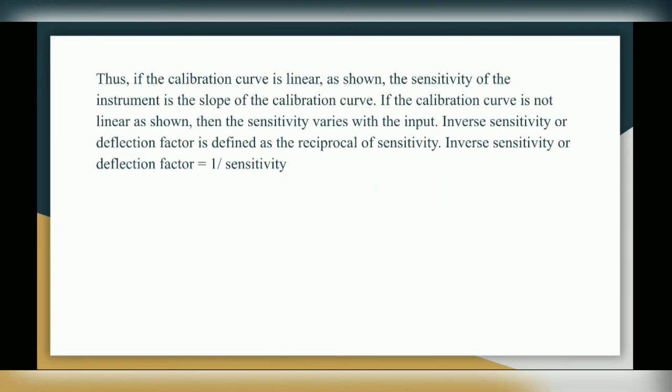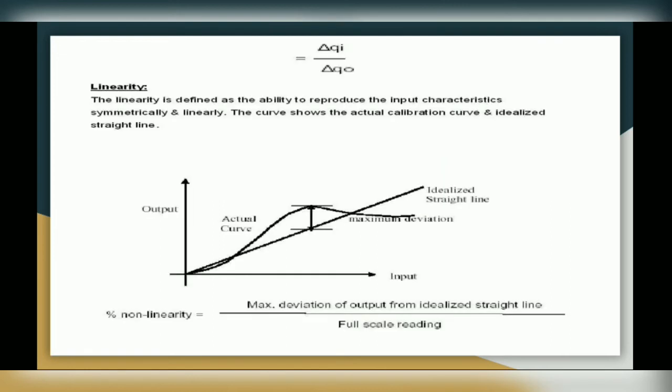Thus, if the calibration curve is linear as shown, the sensitivity of the instrument is the slope of the calibration curve. If the calibration curve is not linear as shown, then the sensitivity varies with the input. Inverse sensitivity or deflection factor is defined as the reciprocal of sensitivity. Inverse sensitivity or deflection factor is equal to 1 upon sensitivity, which is given by delta Qi upon delta Q0.